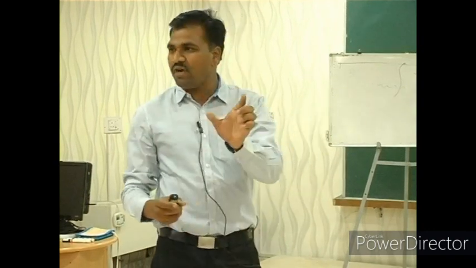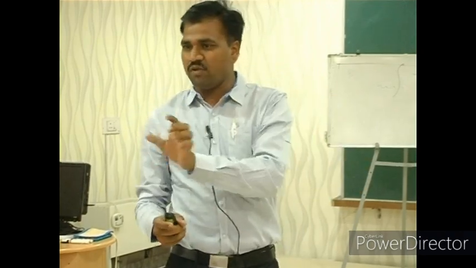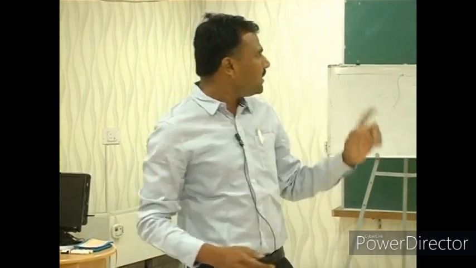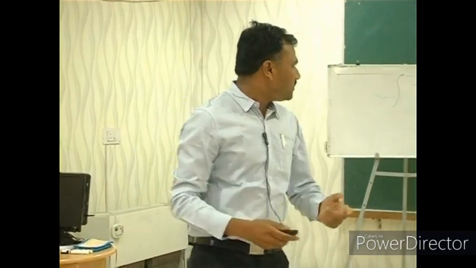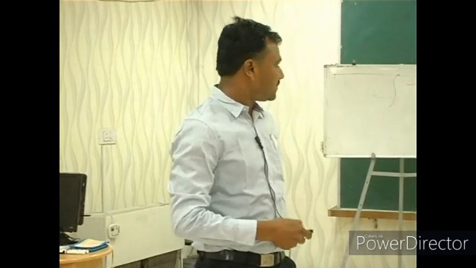For example, happy is the word, and we use unhappy. Possible is the word, and we use impossible. Possible gives one meaning and impossible gives a different meaning. So that is called derivational morphemes. These affixes change both meaning and word class. In English, derivational morphemes can be either prefixes or suffixes.